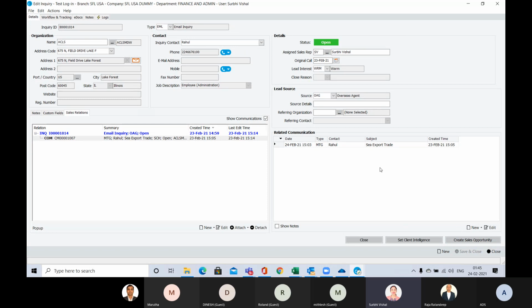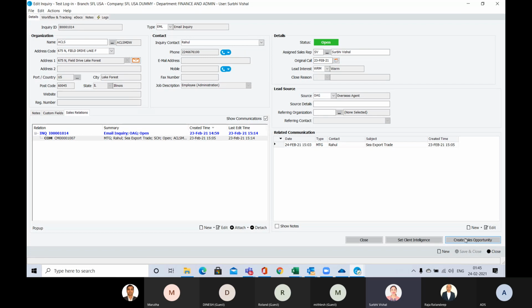And suppose the opposite happens, that you meet the client and the client tells you that no, we are not okay with your price or anything like that, so you can close this inquiry. Once we close this, the status of this inquiry will change to closed. And once you create a sales opportunity, its status will change to converted. So I am going to create this sales opportunity.